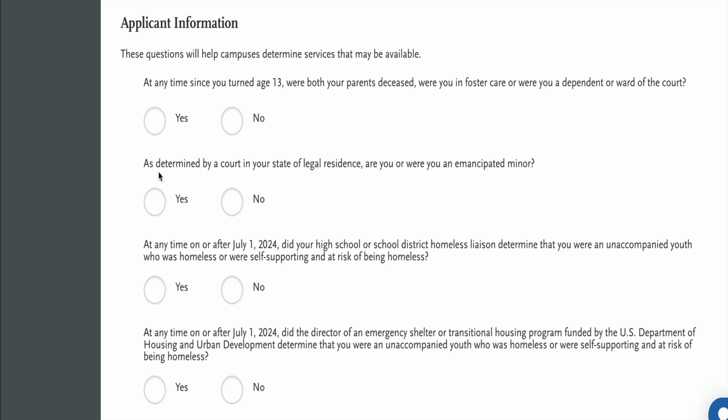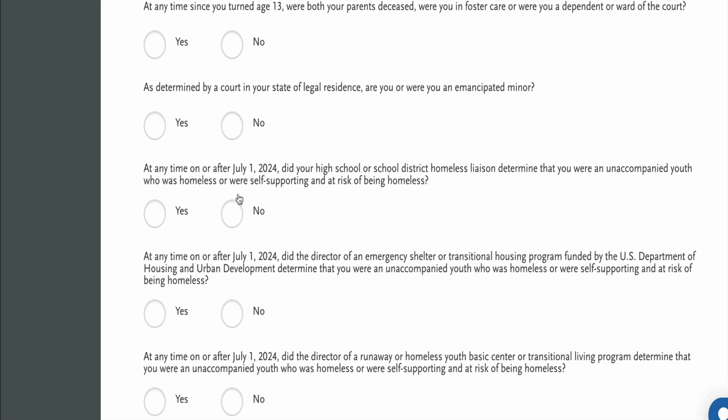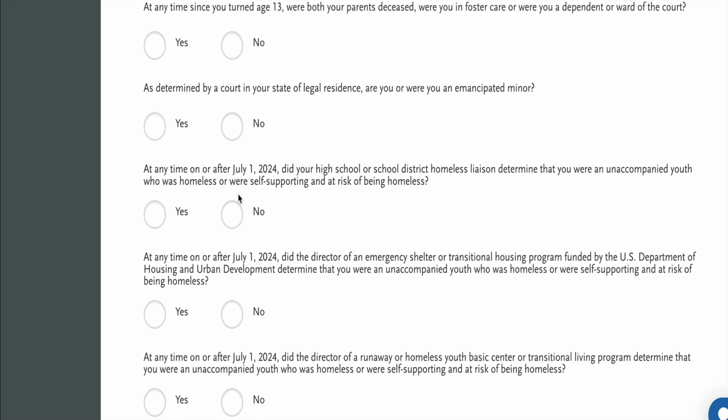At any time since you turned age 13, were both your parents deceased? Were you in foster care or were you a dependent or ward of the court? Select yes if yes or no. As determined by a court in your state of legal residence, are you or were you an emancipated minor?